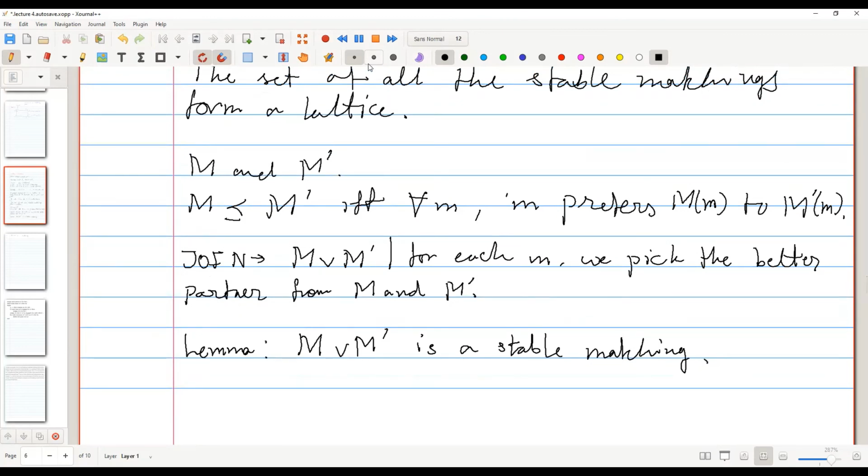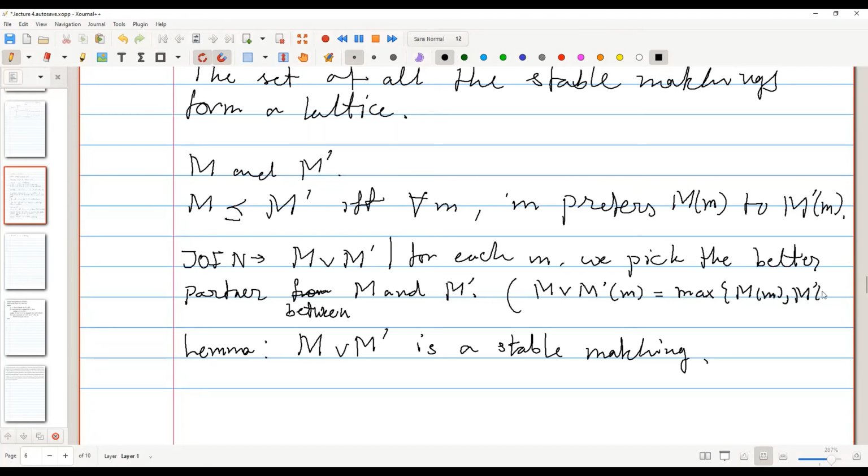So for each man, we pick the better partner among M of small m and M prime of small m, right? In other words, M or M prime of small m is equal to the max, or better if we consider better.